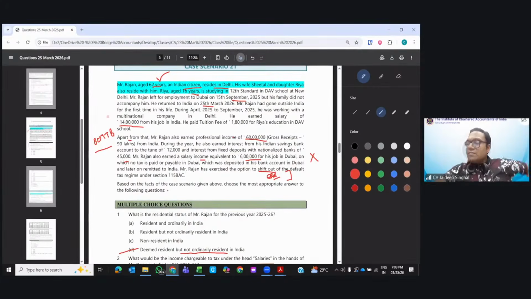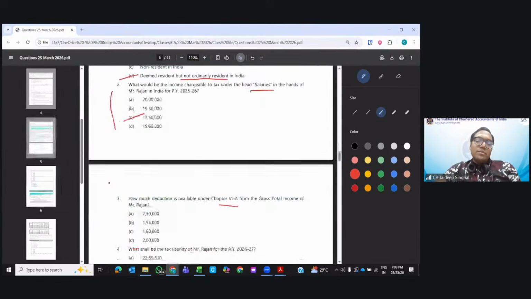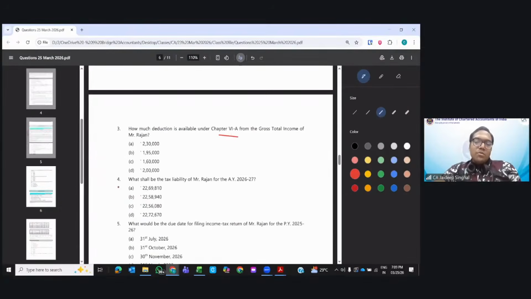Yes, 80C tuition fee up to 1,50,000 etc. is there. So 50 plus 150, how much is the total? 200K, 2 lakh rupees.